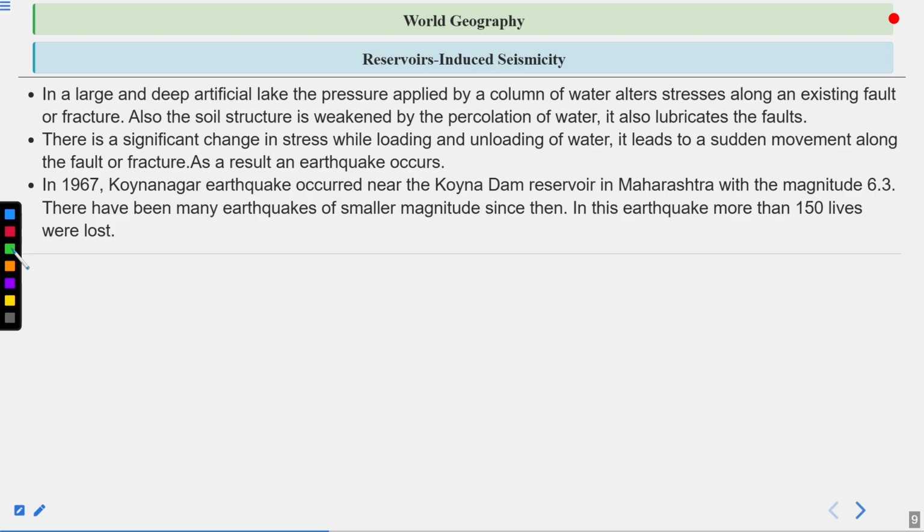So, not only the areas where the convergence and divergence of boundaries are created, but also the areas where a lot of water is accumulated, because of dams and reservoirs, sometimes major magnitude earthquakes can also occur. We have an example in Koyana Nagar.